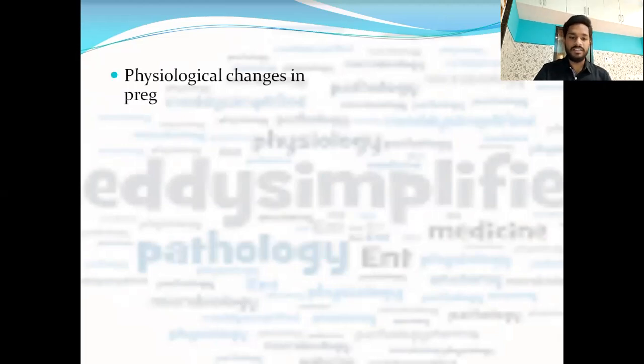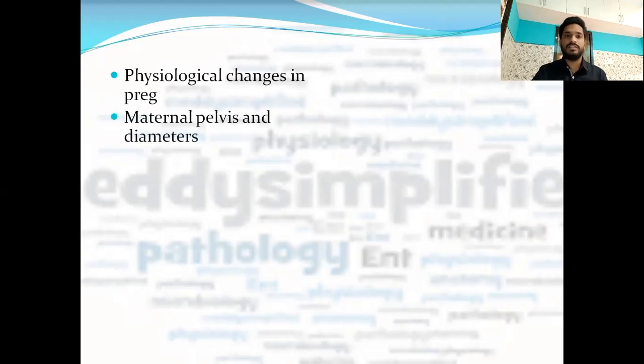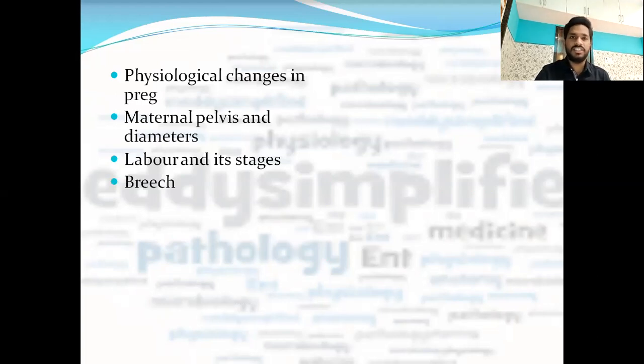And further, physiological changes in pregnancy is important. Then maternal pelvis and the diameter of its inlet is very important. Labor and its stages, 4 stages of labor, and everything about it. Breech presentation, normal presentation we all know, but breech presentation is an important topic for the exam. Ectopic pregnancy, most common site to rupture, and most common site with the longest viability for the pregnancy. That kind of thing related to ectopic pregnancy is important.